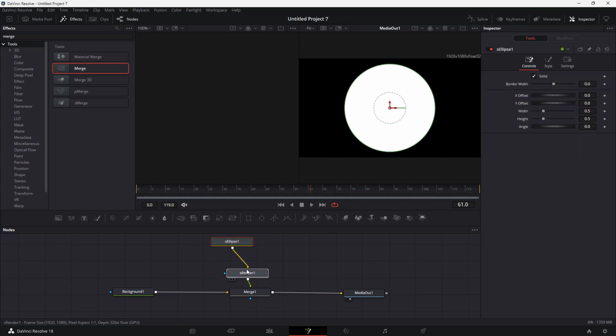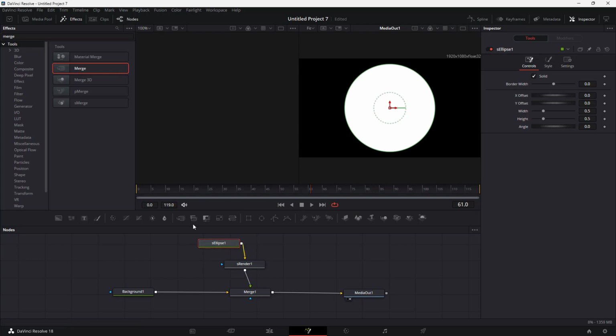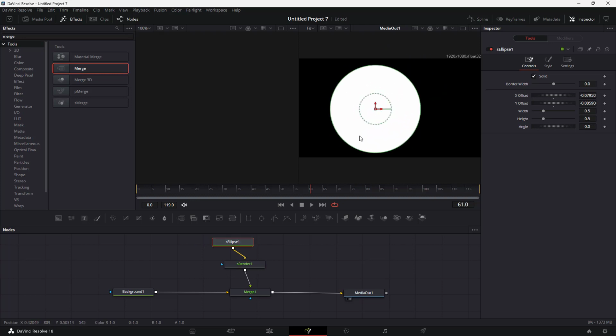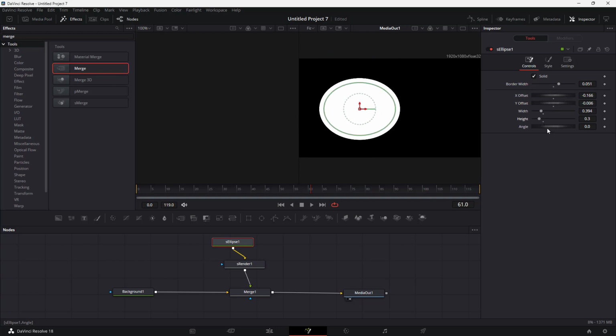Talking about mirrors right here, if you want multiple shapes, then you can use shape mirrors over here. But before that, let's go onto this ellipse right here. You can interactively move this around as you select this node, and you can see that this is what you have. You can go over here, change the border width, work with the offset, change the width, the height, the angle, as you can see right here, just like this.